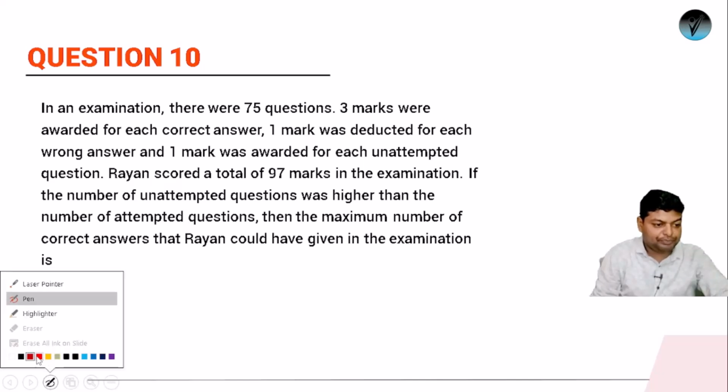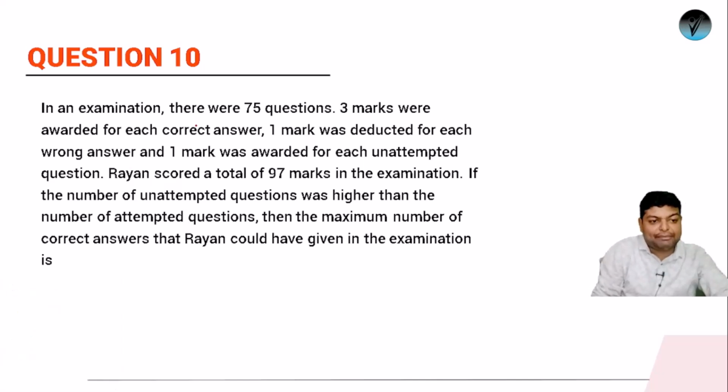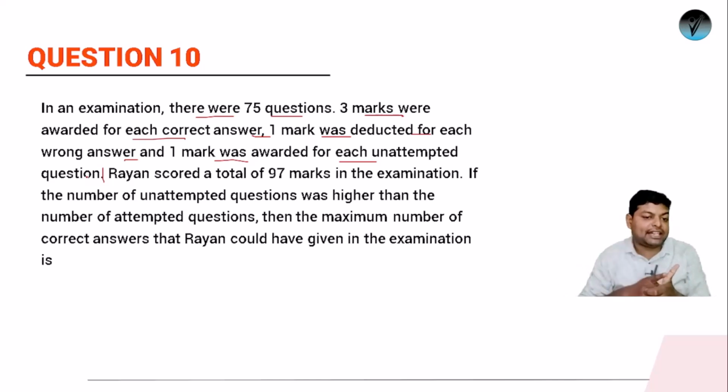Next question. So in an examination, there were 75 questions. 3 marks were awarded for each correct answer and 1 mark was deducted for each wrong answer and 1 mark was awarded for each unattempted question. All right. Means if you have attempted a correct question, you'll be getting 3 marks for it. ठीक है.